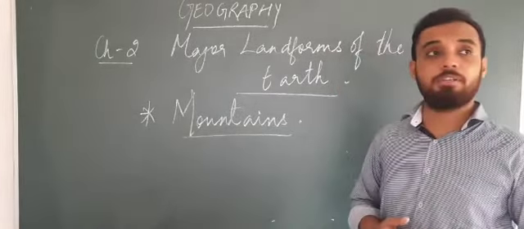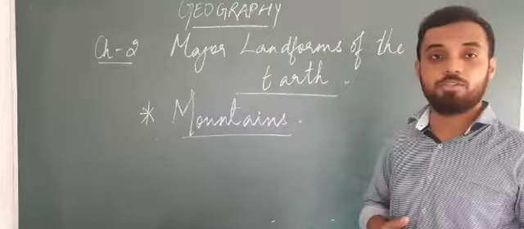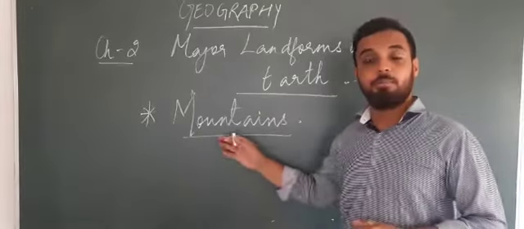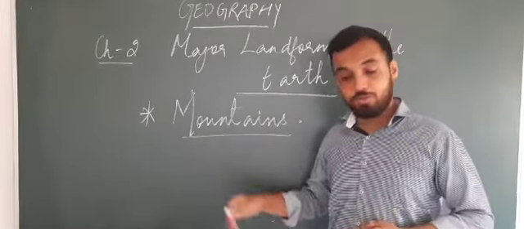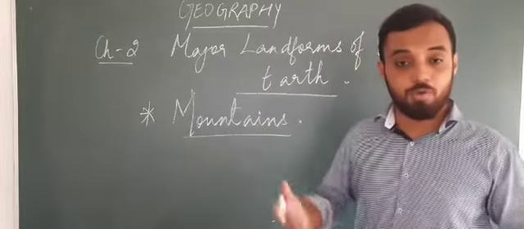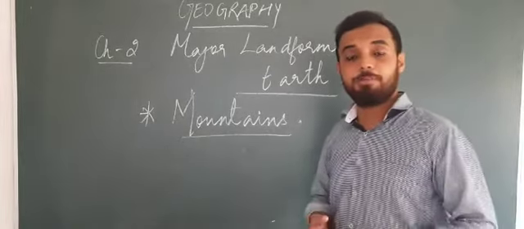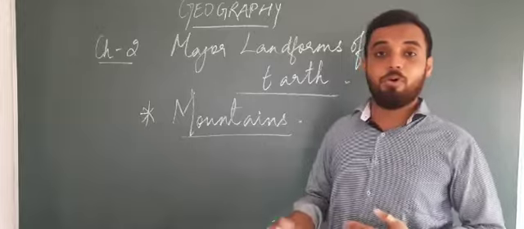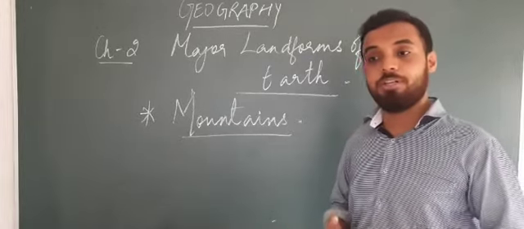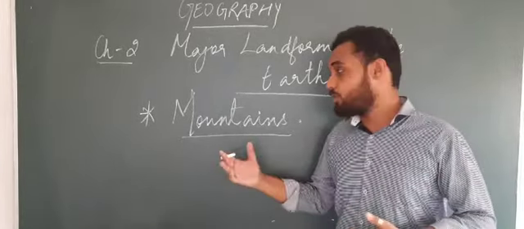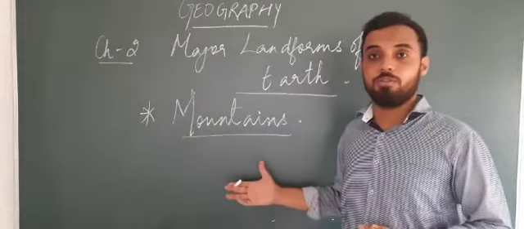Now what are the different types of landforms that we'll discuss today? The first type is mountains. In today's video we'll learn what mountains are, what the different types of mountains are, and how they are formed. We have already learned about this, but we are going to learn more about mountains.